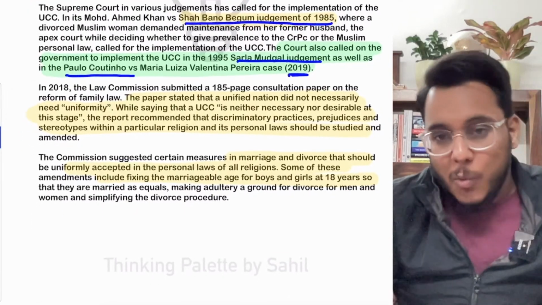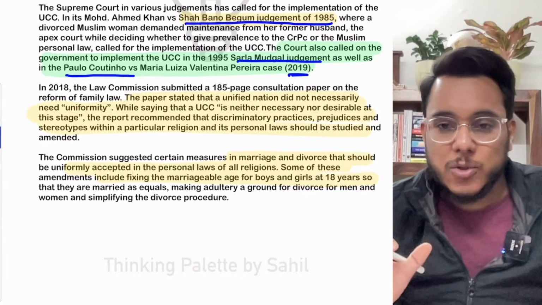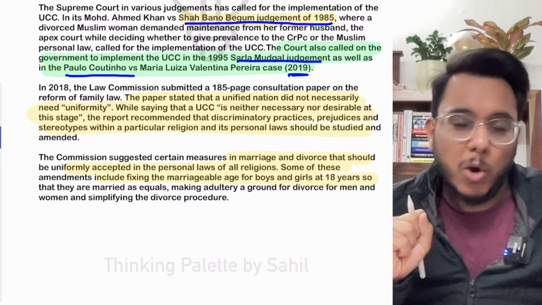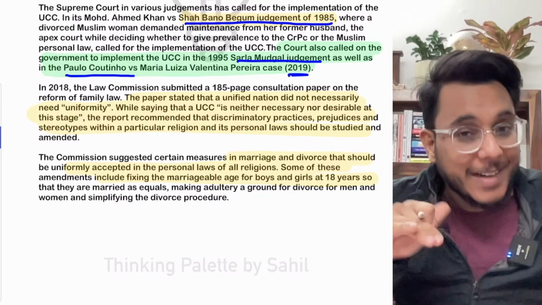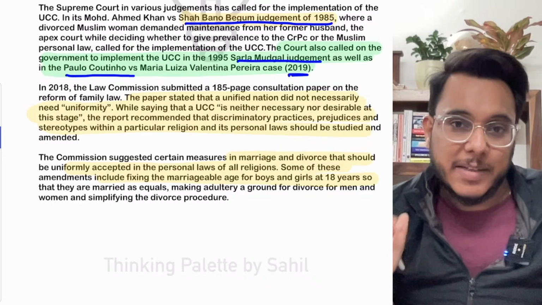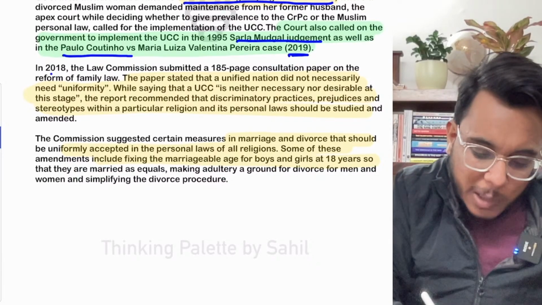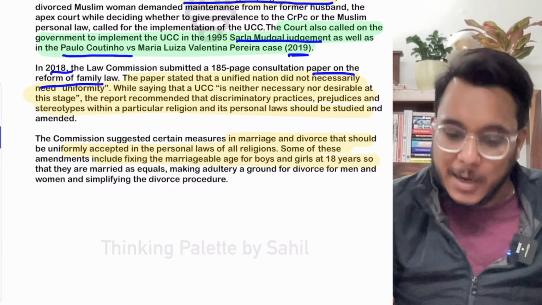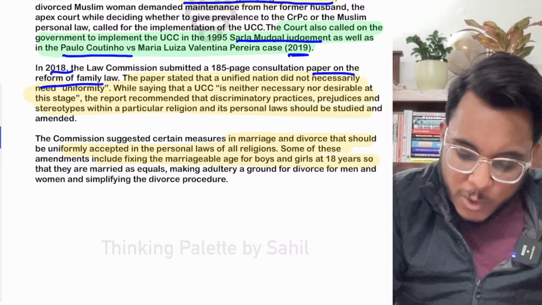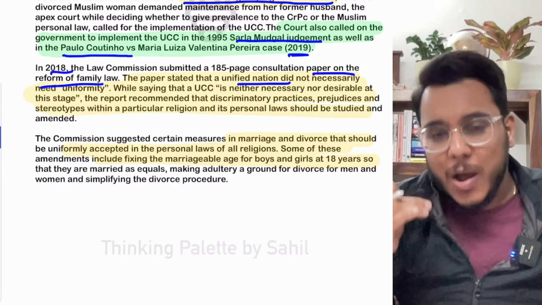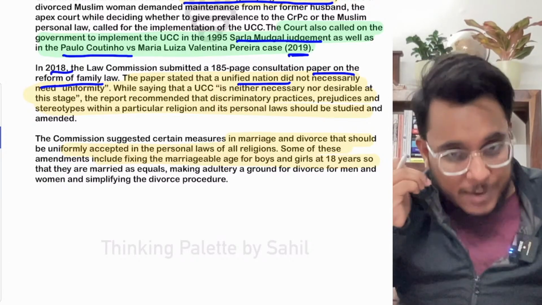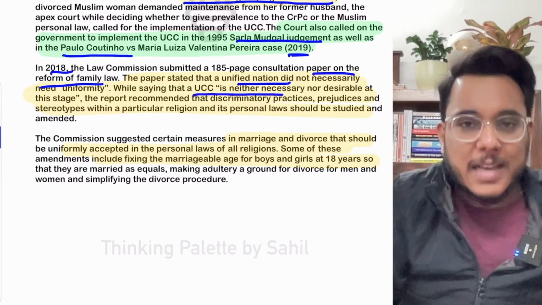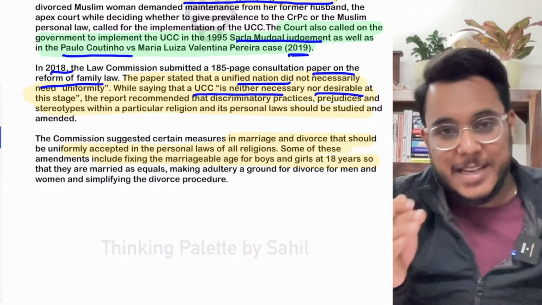Next, the Law Commission has actually given a very balanced kind of view in this direction. I'll explain the Law Commission's viewpoint, and then I'll explain why we are calling it a balanced viewpoint. In 2018 the Law Commission presented a consultation paper on reform of family law, and it provided that a unified nation such as India doesn't need to have uniformity of law as well. We should allow the communities to have their different laws. UCC is neither necessary nor desirable at this stage in India.